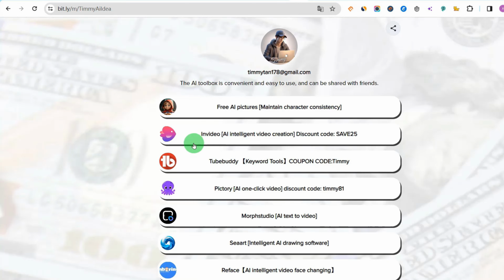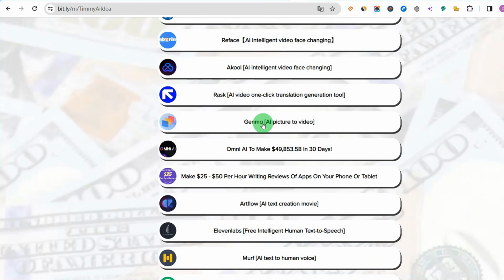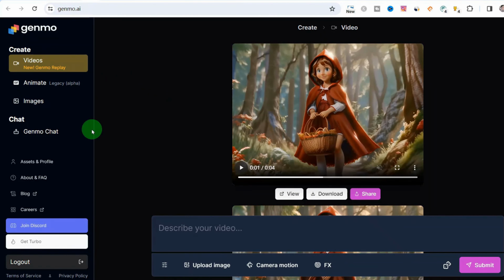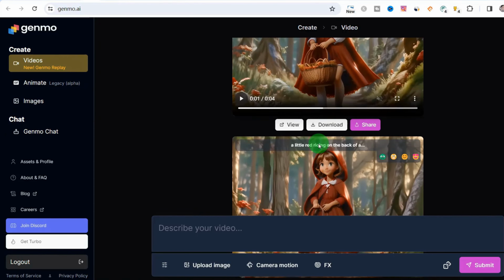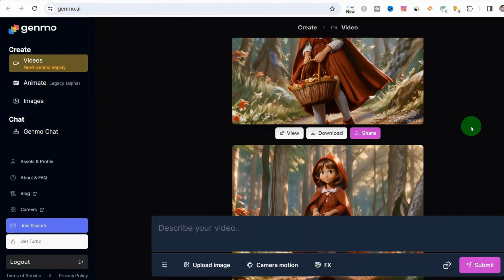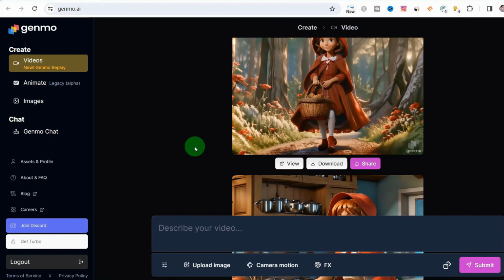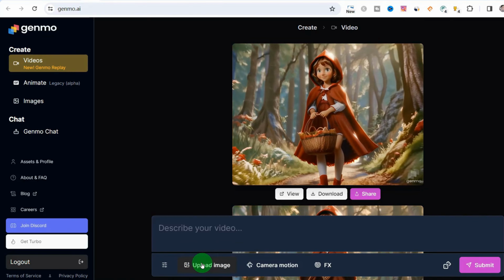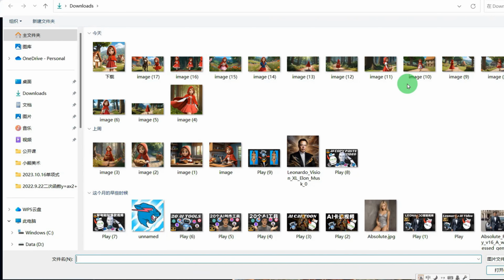After our pictures are generated, we need to come to the second tool. This is the AI tool that converts pictures into videos. Let's click to open it. We just need to upload the image we just made to Genmo. Just take the pictures I just took. It can be converted into video. We click the button to upload pictures. Then upload the pictures I just downloaded.